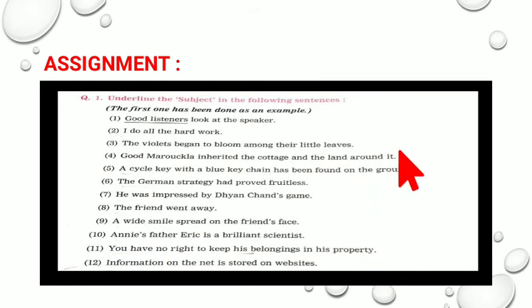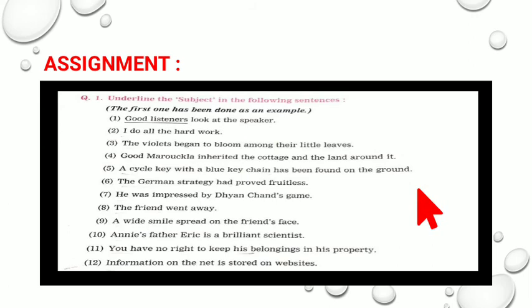Now it's time for the assignment. In question number 1, you are supposed to underline the subject. First you will identify where the subject is and then underline it.